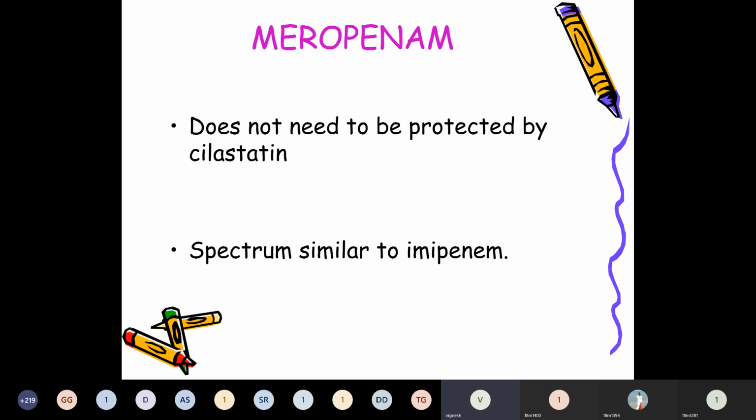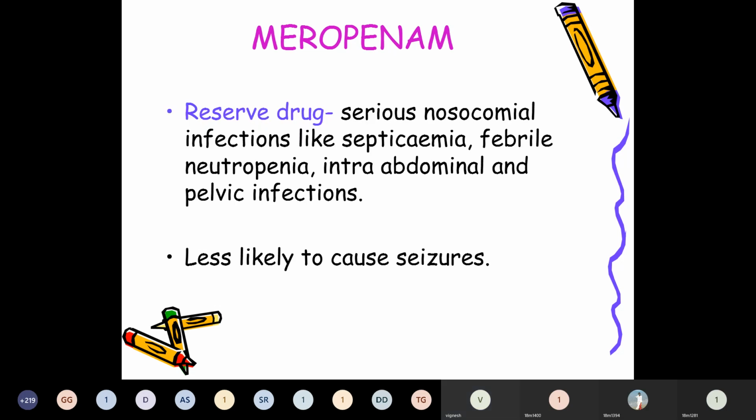Next drug is meropenem. This newer carbapenem is not hydrolyzed by renal peptidase, which is its advantage, so it does not need to be protected by cilastatin. It is active against both gram-positive and gram-negative bacteria, aerobes as well as anaerobes. It is a reserved drug for the treatment of serious nosocomial infections like septicemia, febrile neutropenia, and intra-abdominal and pelvic infections. Okay, this completes the cephalosporins and other beta-lactam antibiotics. I hope you all understood. It's a very, very important topic.